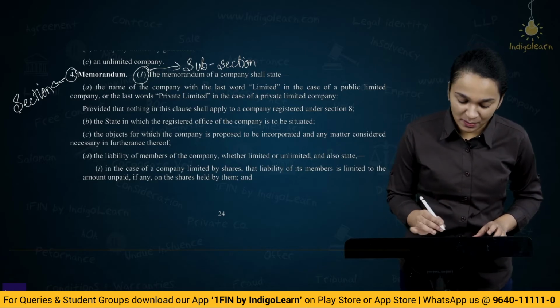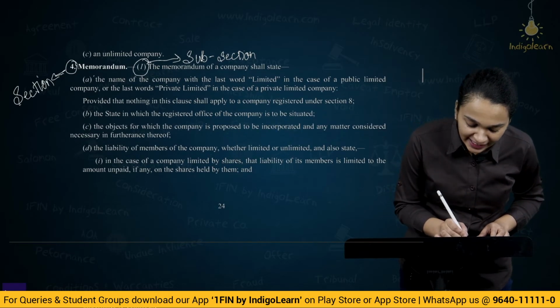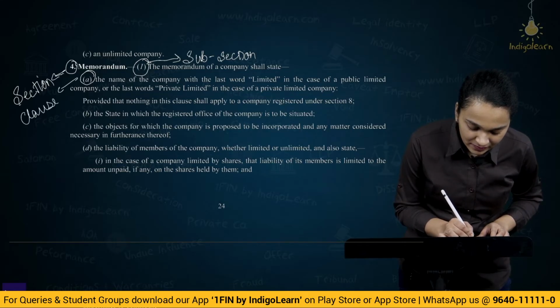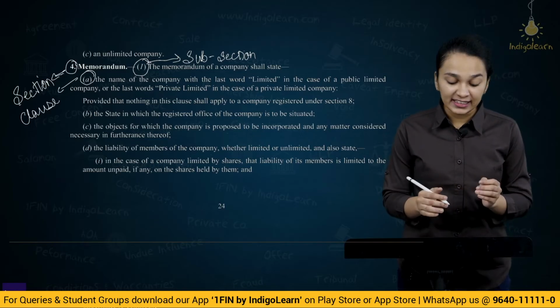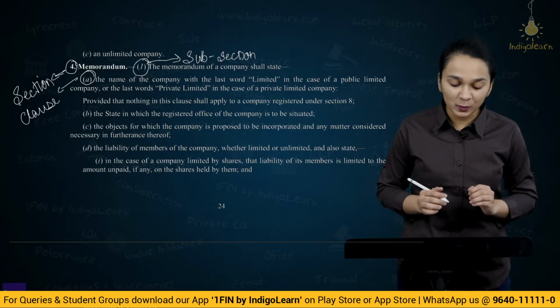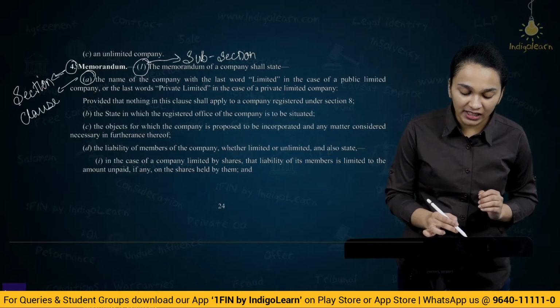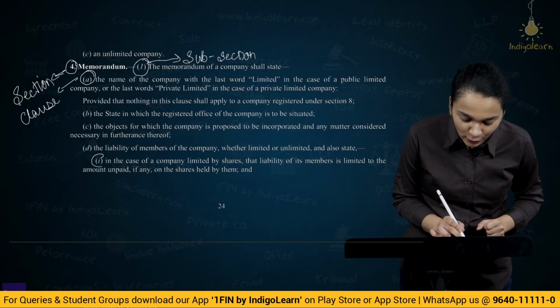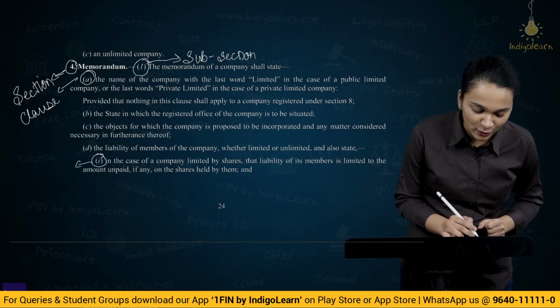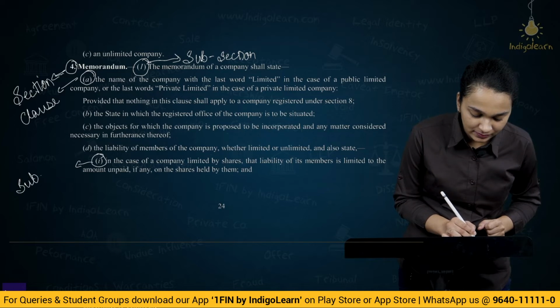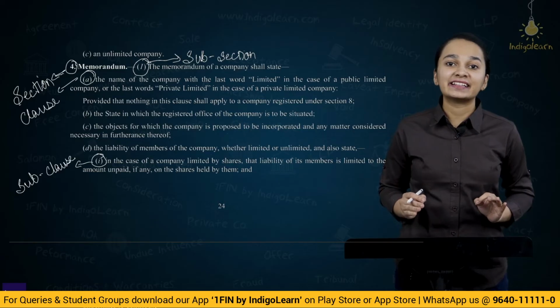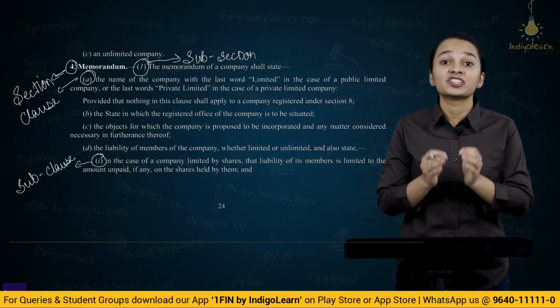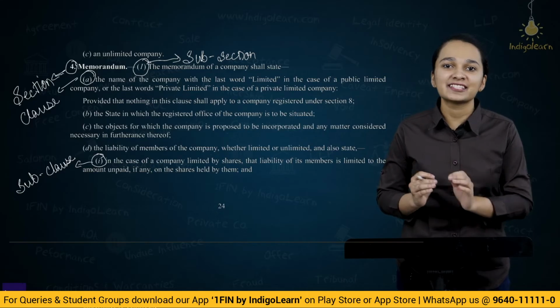Now after this number 1 there is an alphabet A in brackets. Now this is a clause. And if you look at the clauses in subsection 1, there are 4 clauses A, B, C, D, and in clause D there's a further subclause. Now this is a subclause. So every act contains a set of sections which has different subsections, clauses and subclauses.